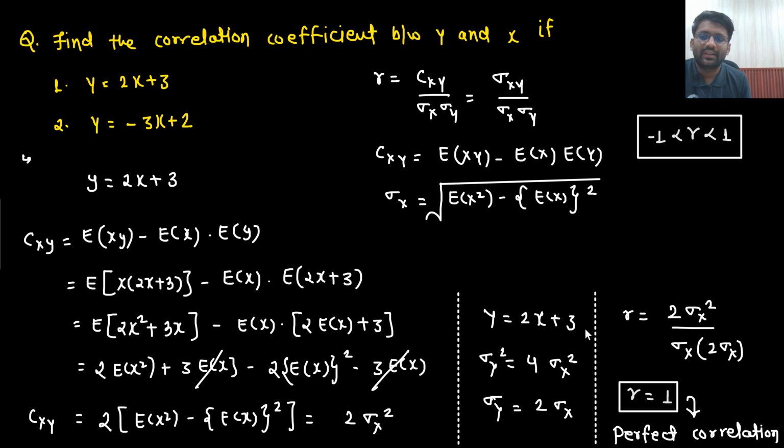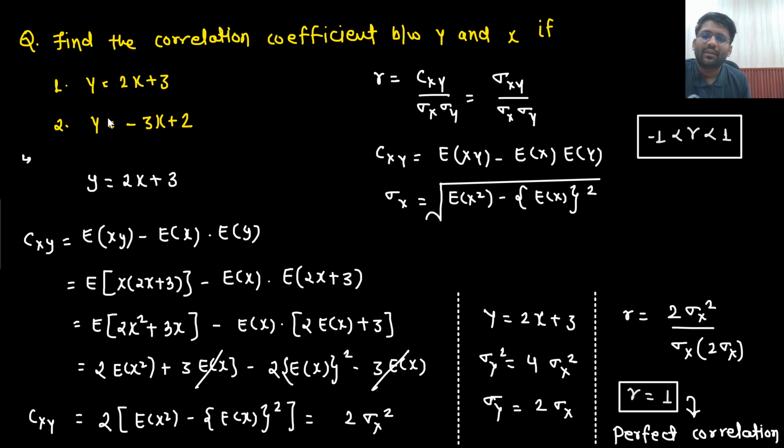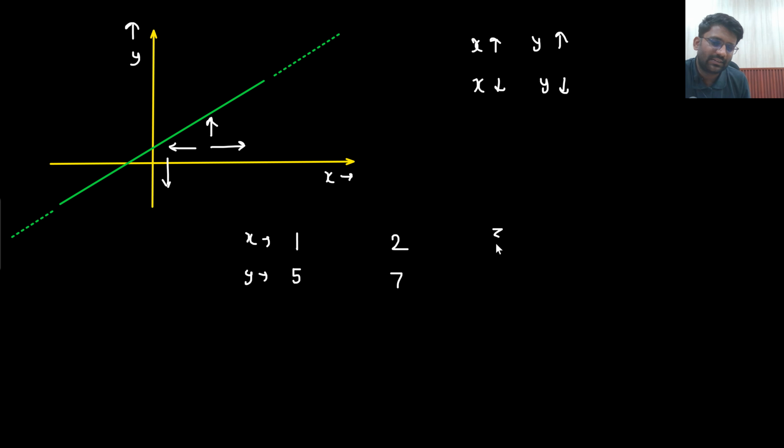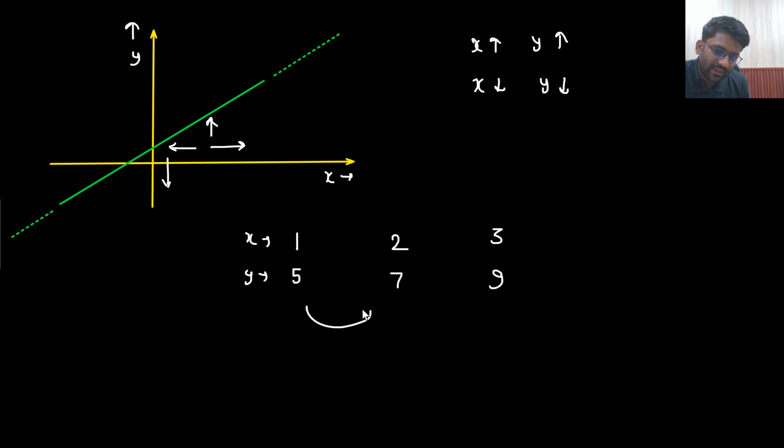Initially, let's just say x is 1, then y is 5. If x is 2, then y is 7. If x is 3, then y is 9. So always the gap is maintained, that is 2, 2, 2. So always increasing with the same speed. So there is a perfect correlation between x and y, and the correlation coefficient came out to be 1.